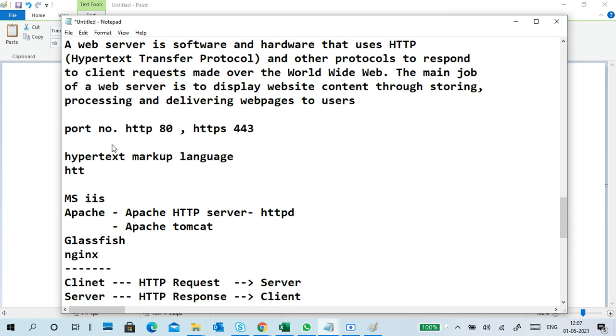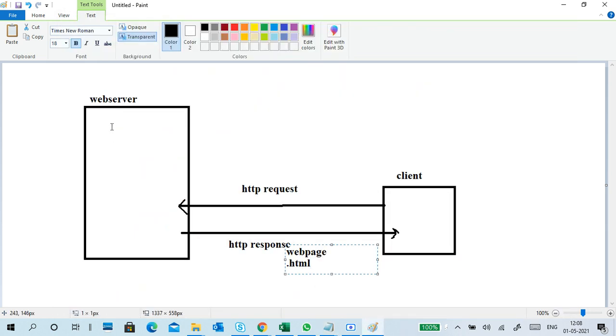This is HTTP, Hypertext Transfer Protocol. So when we are sending an HTTP request, the web server is nothing but an HTTP server only.